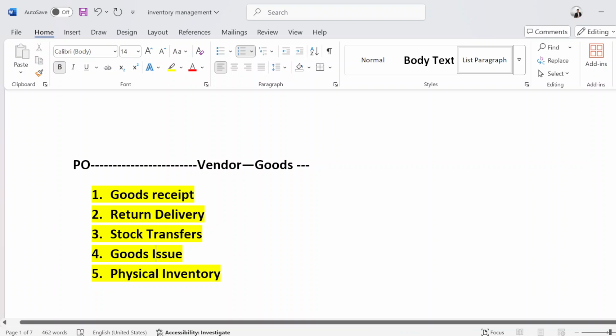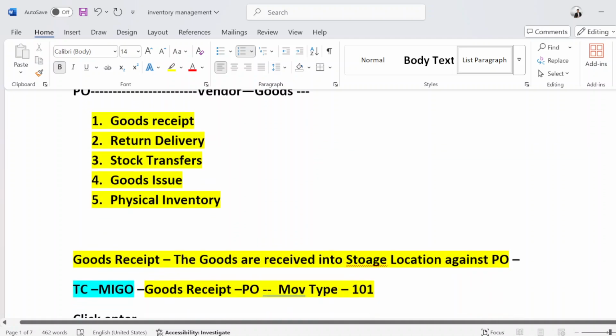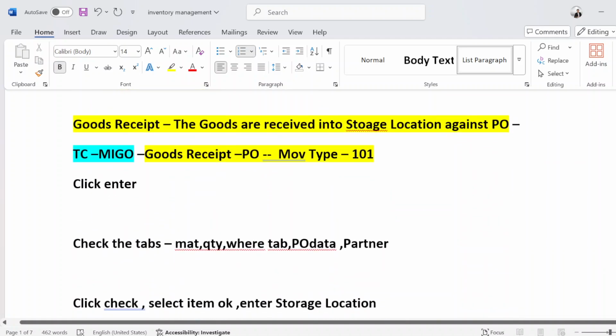Okay. And all this we will see in the inventory management concept, right? So one by one we will see. First we will see goods receipt. The goods are received into a storage location against a purchase order, and that we will use. So let me share my screen. Then we will do that.